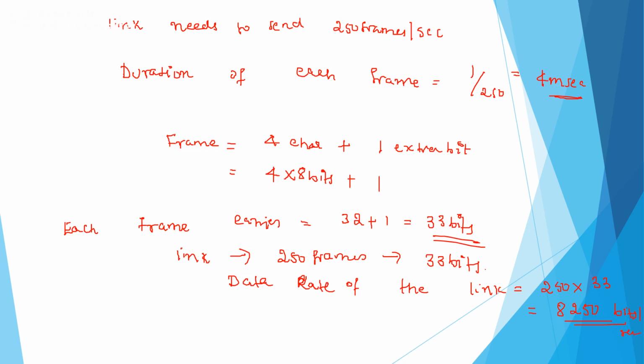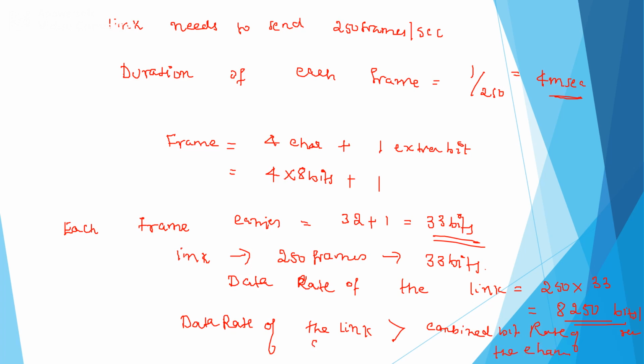So now, here we can clearly observe that the data rate of the link is greater than the combined bit rate of the channels.